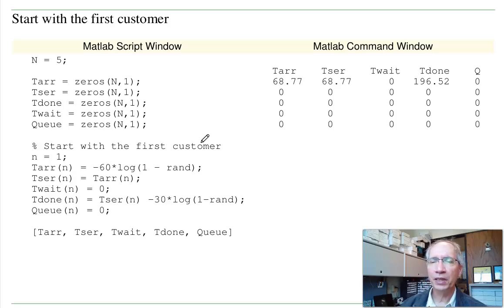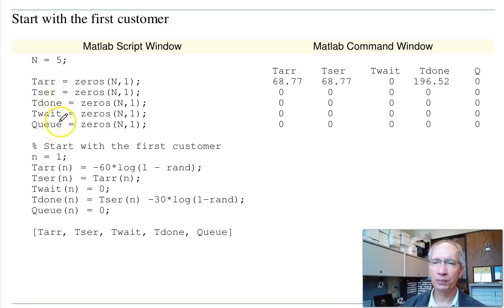What I'm going to do is first keep track of a bunch of variables. Here's when the customer arrives. Here's when the customer is actually served. I'm going to have to wait in a line. When they finally get to the front of the line and place their order, this is when they're served. This is when the order is completed. That's the time that they place the order, plus the random time with an exponential distribution with a mean of 30 seconds. That's when they're done. How long they wait is the difference between when they arrived and when they actually got to place their order. And the queue size is how many people were in line.